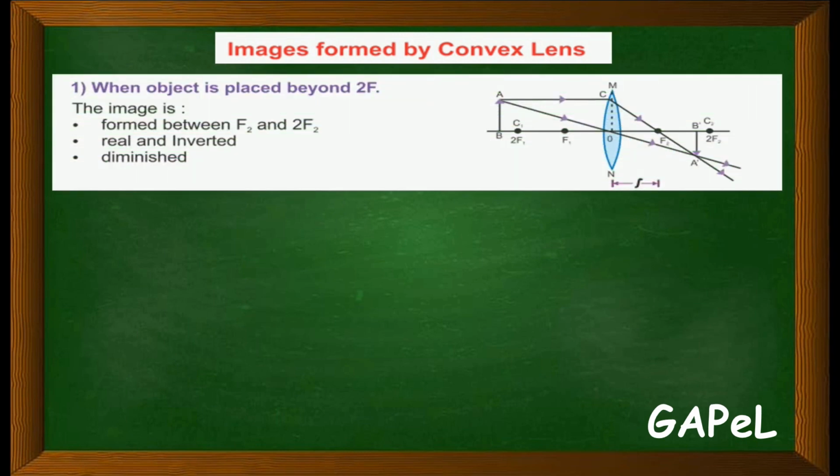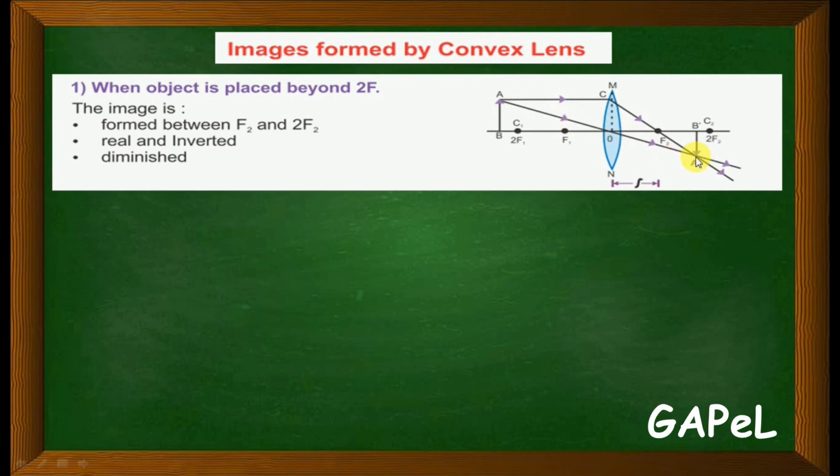First one, when the object is placed beyond 2f. This is 2f, this is f, this is 2f. 2f is basically the center of curvature. So the object is placed beyond 2f. One ray will go here, it will refract and pass through the focus because it is parallel, and another passes through the origin.